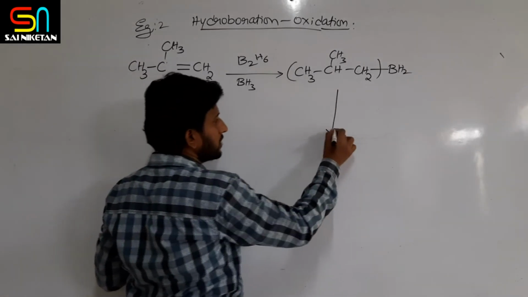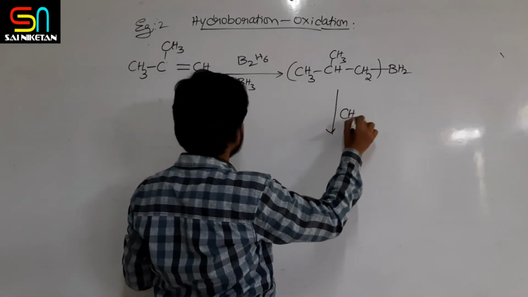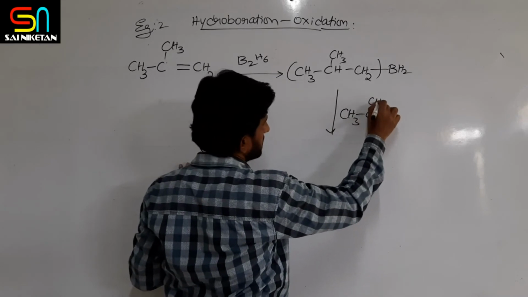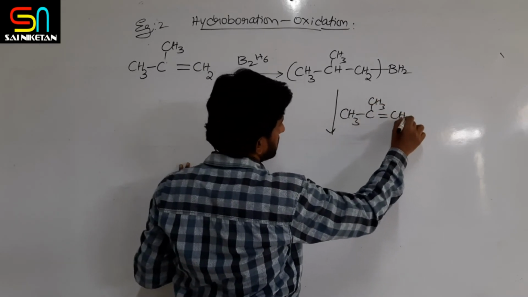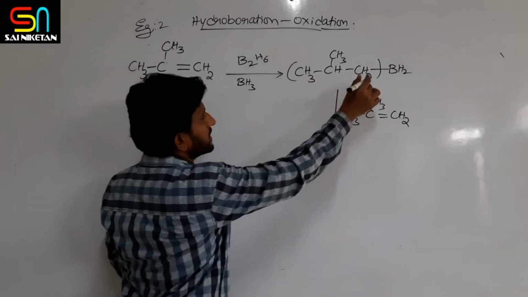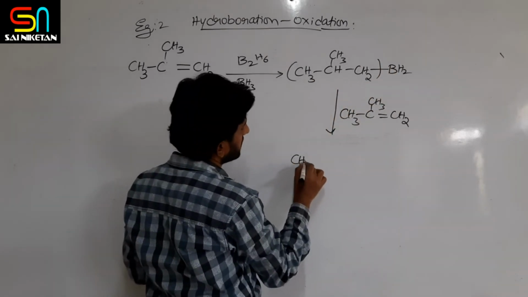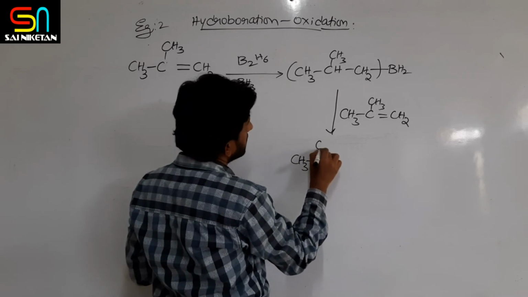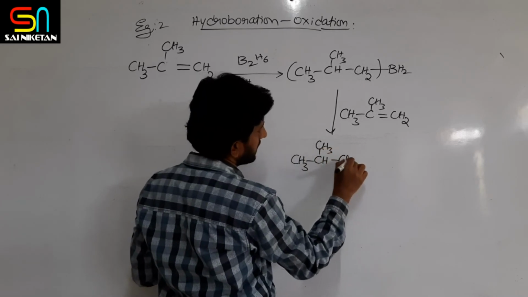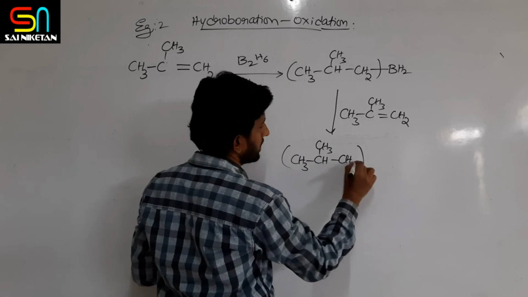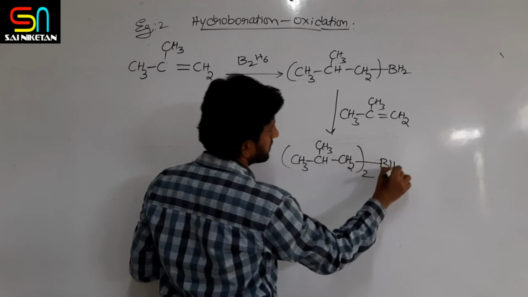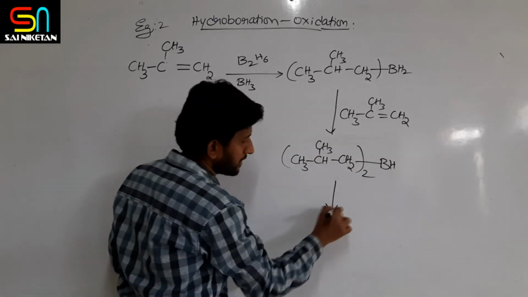This is again followed by one more addition, one more time addition. So first alkyl borane. Next you will get dialkyl borane, right? Dialkyl.